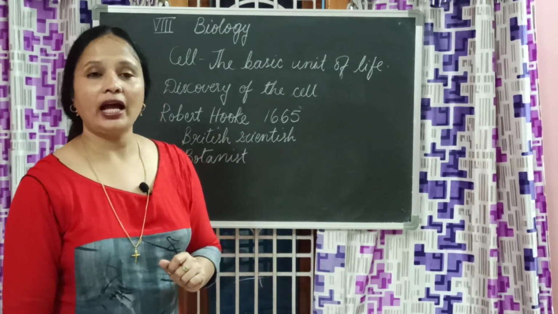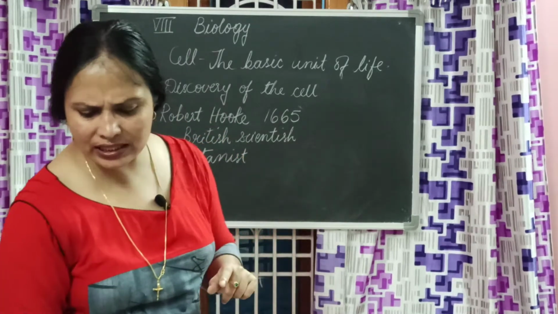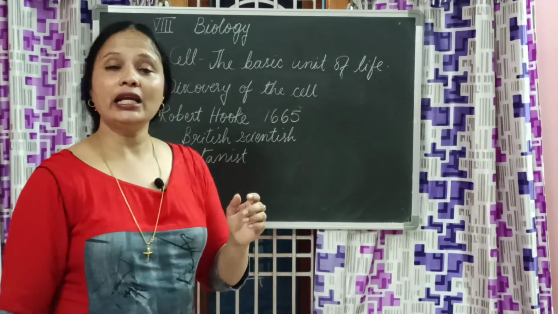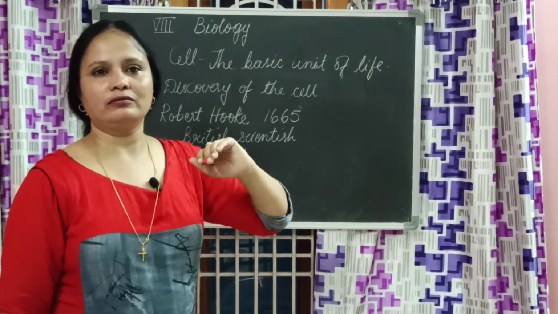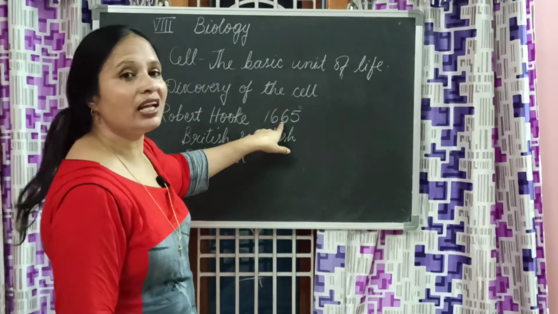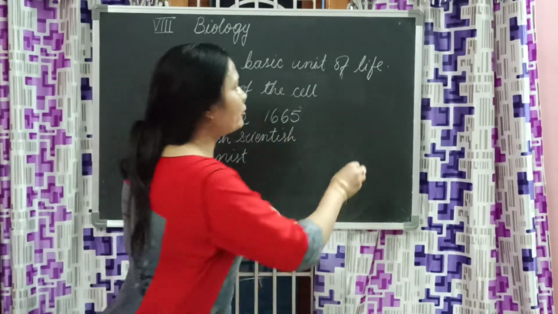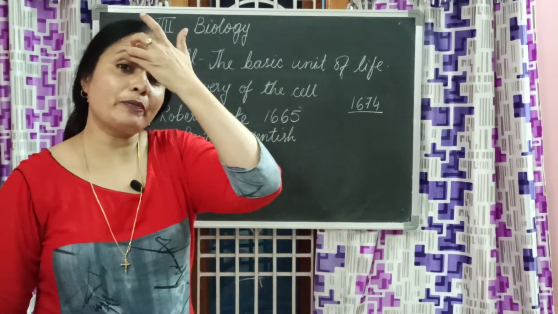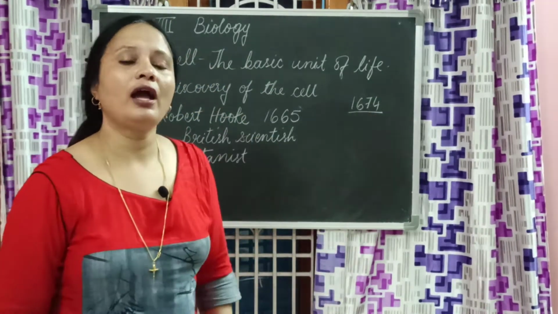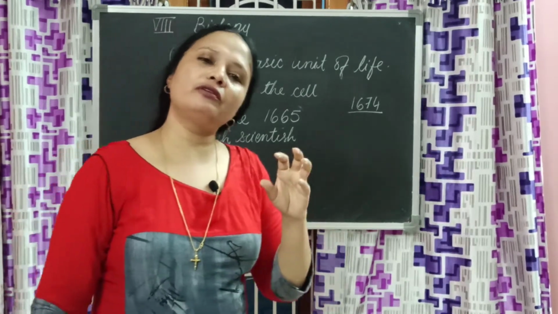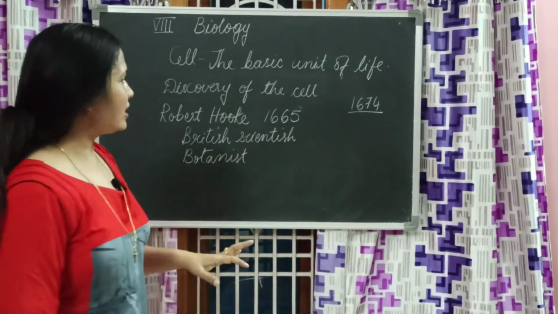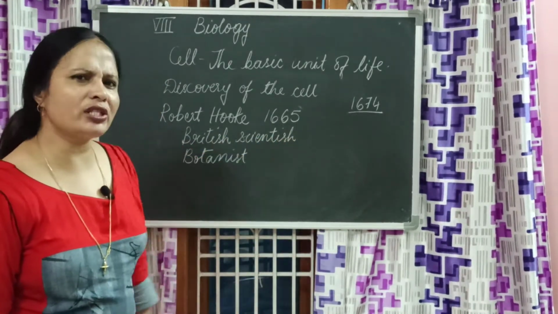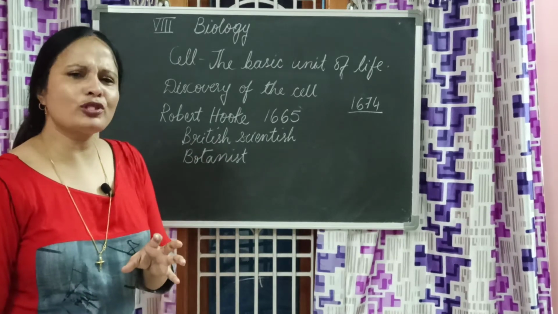And then how did he observe when we already know that cell cannot be seen with a naked eye? And when did Antony van Leeuwenhoek discover this, microscope and all that? In 1674. And when did Hooke discover the cell? 1665. Try to remember. 1674, Antony van Leeuwenhoek observed bacteria. That means by that time he made a discovery of the use of the magnifying lens and all. But in which year Robert Hooke already discovered the cell? In 1665. Then how did he discover?